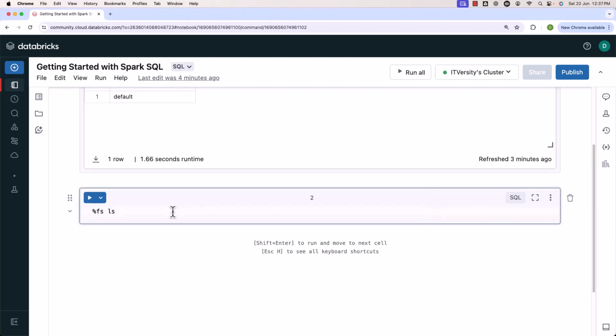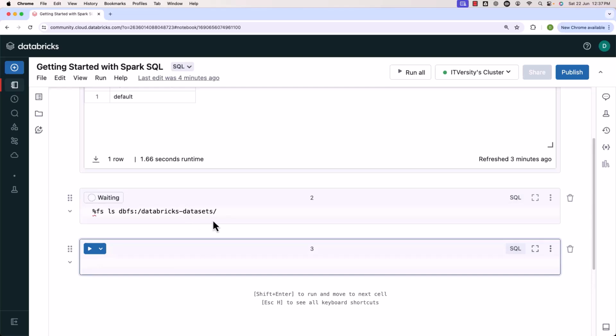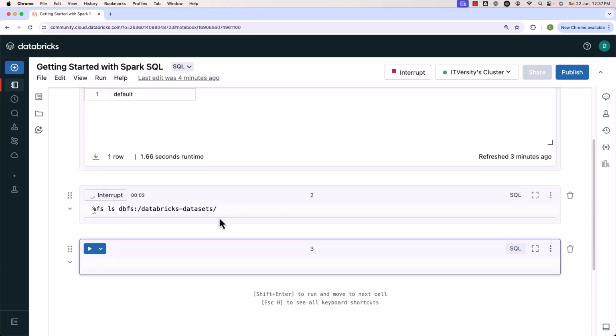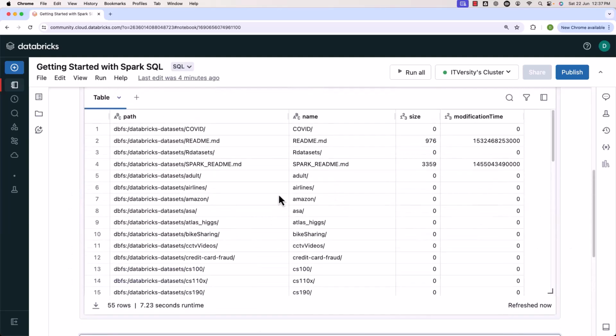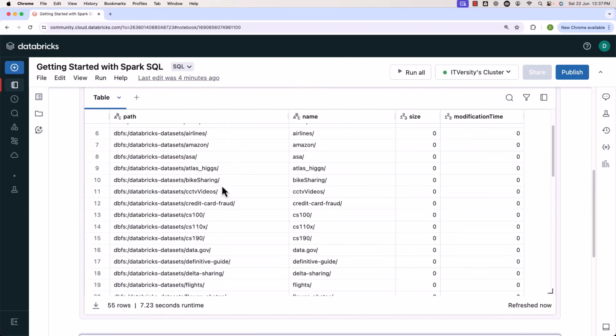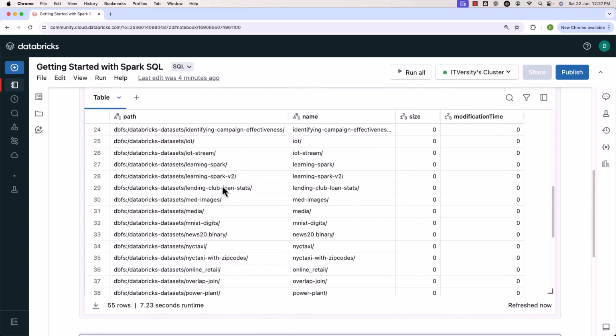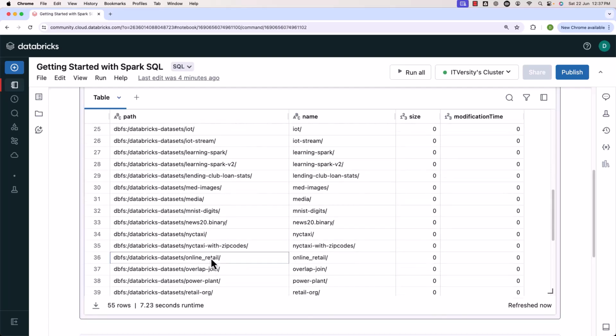Then ls. Then you have to say dbfs:/databricks-datasets. This is the base folder. This has several subfolders. Let's run this. Let's review the details and then we'll take it forward. It is currently running. It will take a bit of time. Now you see there are quite a few subfolders in this. For this course, we will primarily use online retail. Let me scroll down. You can see the path here.